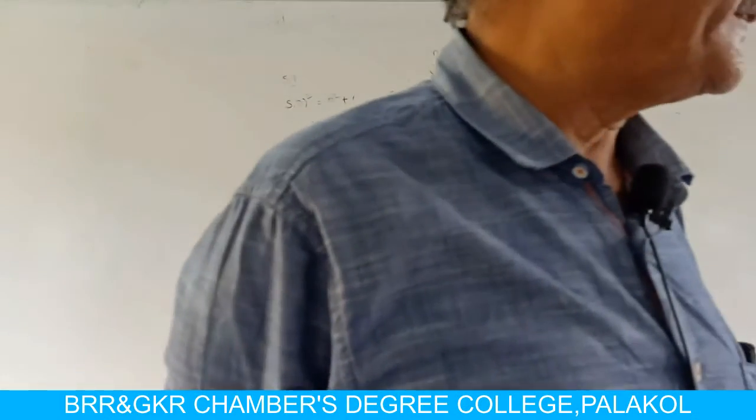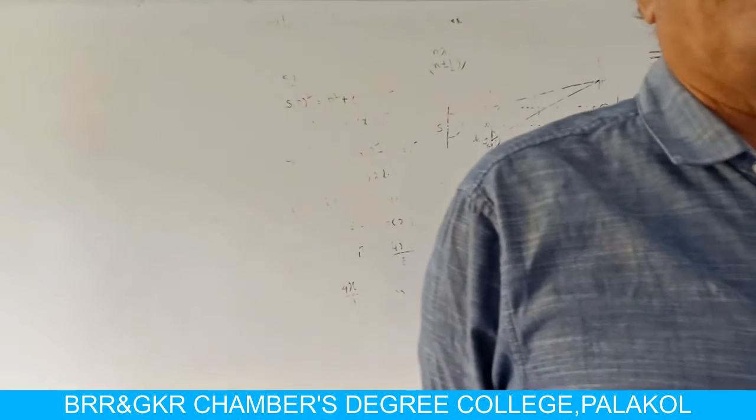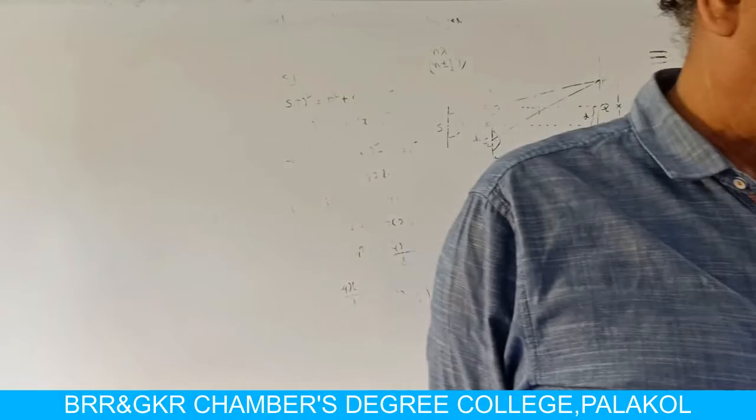The second point is, to get this sustained interference, the two sources should emit light continuously. Then only we can observe a sustained interference pattern.